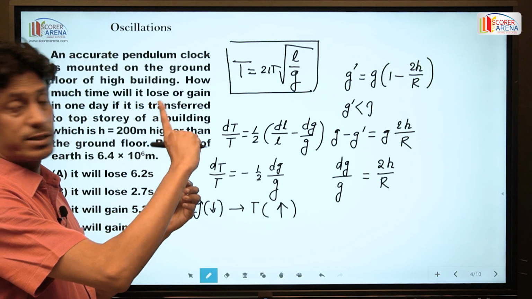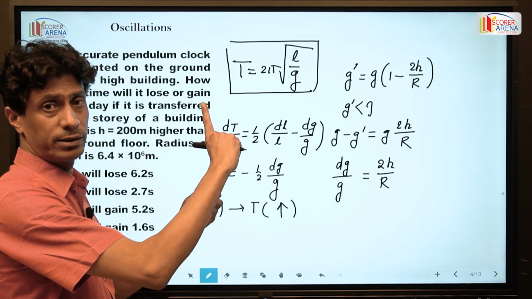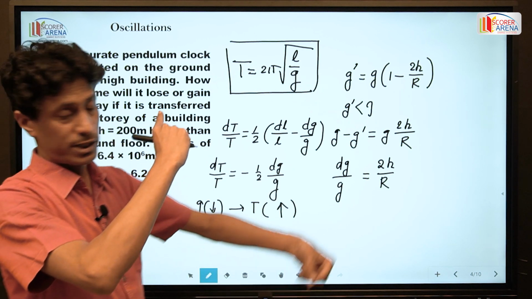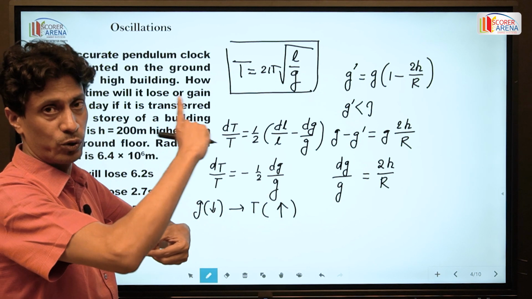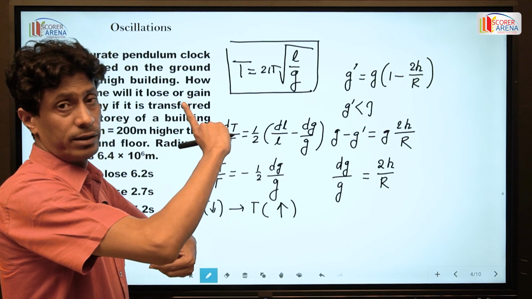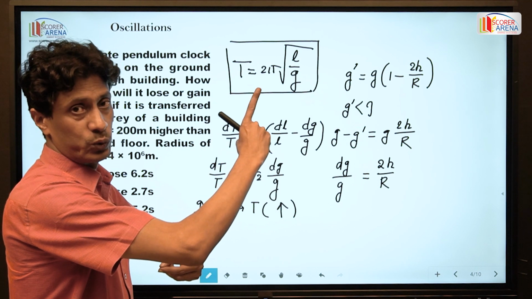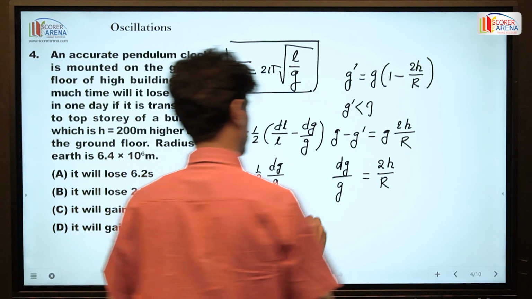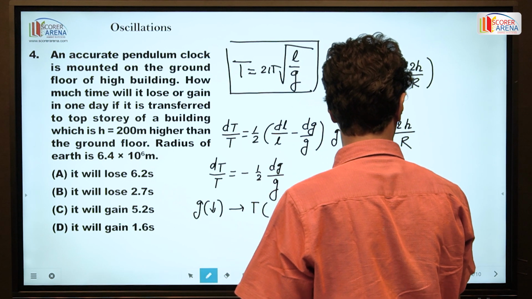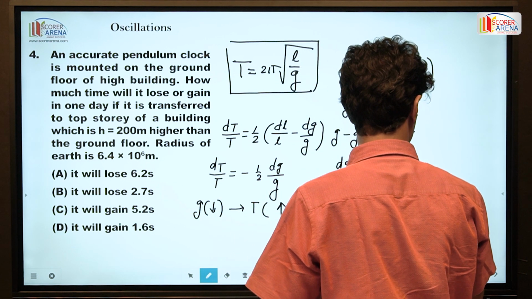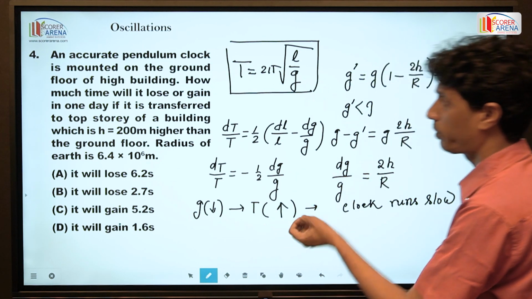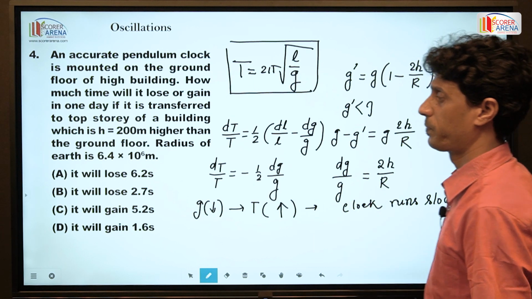So the second pointer, what is connected to the oscillation, if this oscillation takes longer time, the second hand runs slow. So here the clock runs slow. Time period in this situation increases.